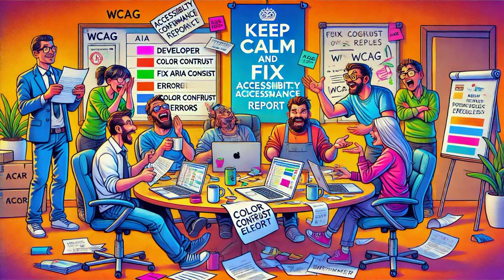3. Summary of findings. Key issues grouped by priority level, such as critical issues like missing alt text or inaccessible forms, moderate issues like color contrast problems or missing focus indicators, minor issues like lack of skip links and unoptimized ARIA rules.